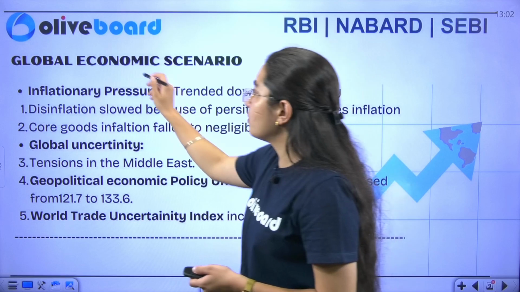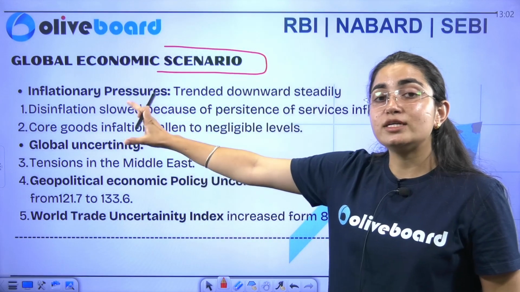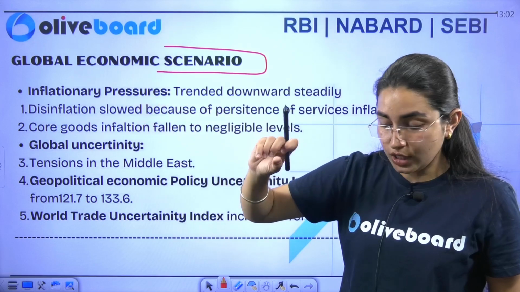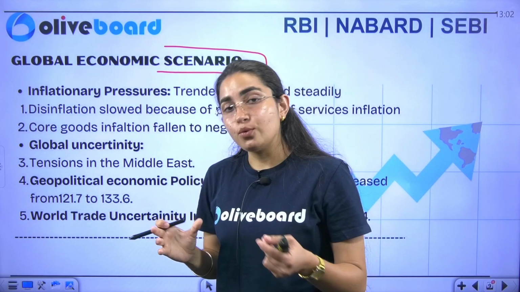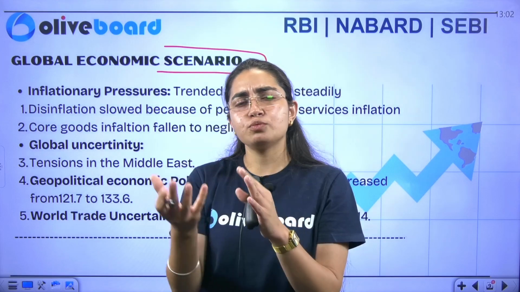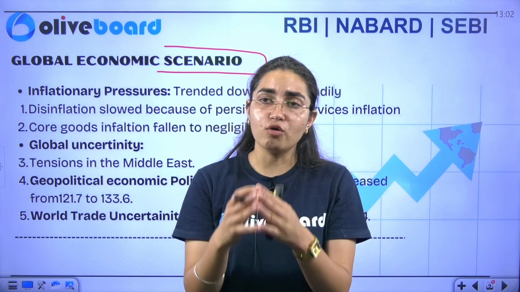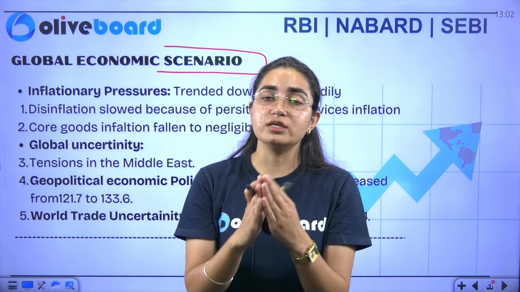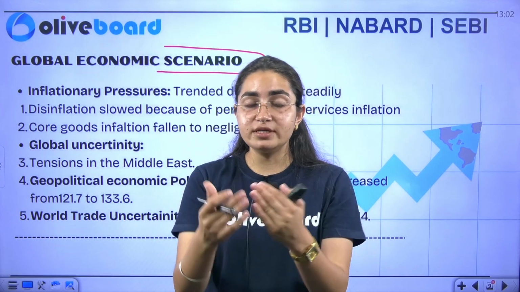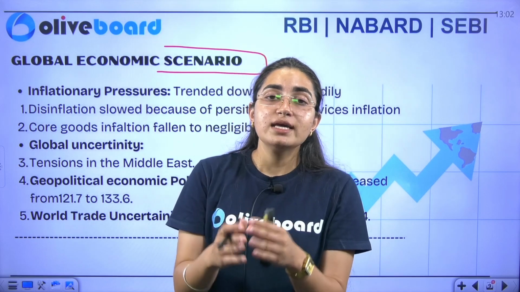Similarly, if I talk about global economic scenarios, firstly it talks about the inflationary pressure. During the COVID time, there was an easing monetary policy. Now, monetary policy is given by the central banks of all economies. We have RBI as our central bank.